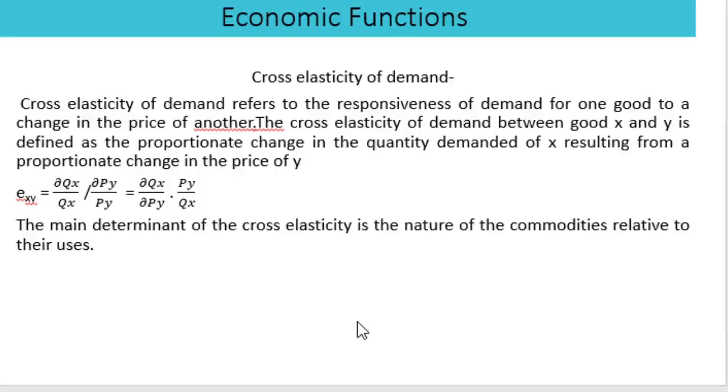That is, the gross elasticity of demand between goods X and Y is defined as the proportionate change in quantity demanded of X resulting from a proportionate change in price of Y. That is, ∂Qx/Qx divided by ∂Py/Py, or we can say ∂Qx/∂Py into Py/Qx. The main determinant of gross elasticity of demand is the nature of commodities relative to their uses.